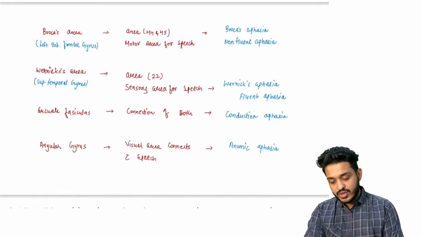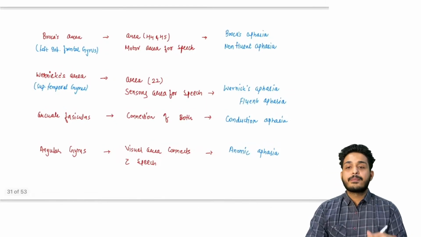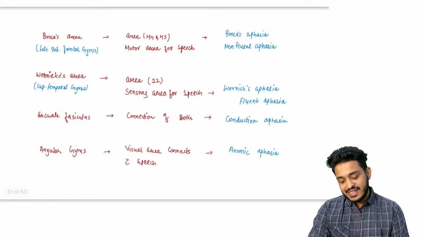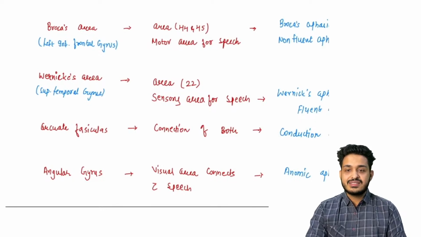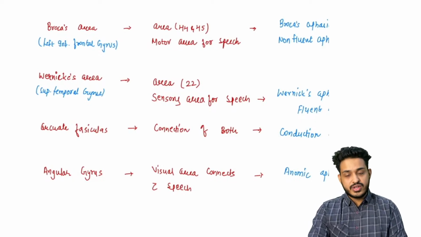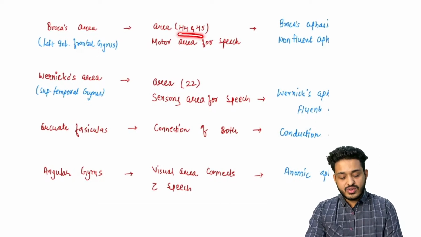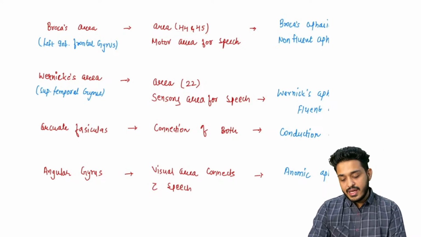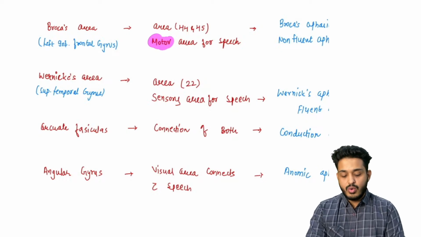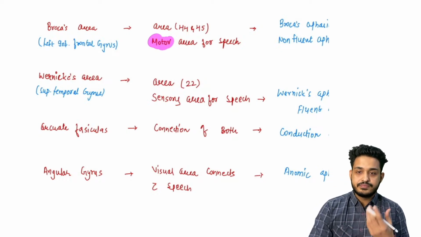So there are going to be certain kinds of lesions. First one, Broca's area. Broca's area is present in the left inferior frontal gyrus. This is the location for Broca's area. What is going to be the area number? Area number 44 and 45 will be involved, and this is going to be concerned with the motor speech.